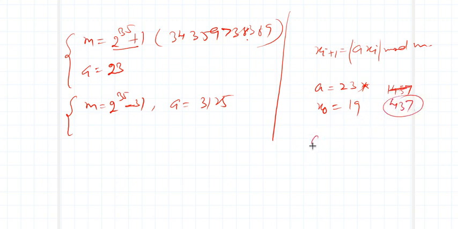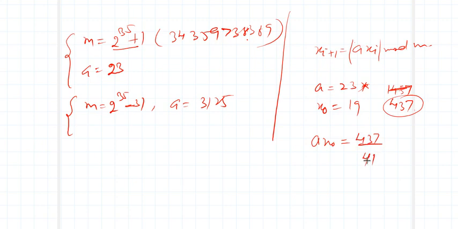So a x naught is 437 modulo m. You can divide it with modulo. Let me choose m as 41, so let us divide it by 41.